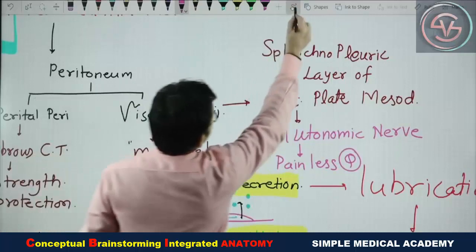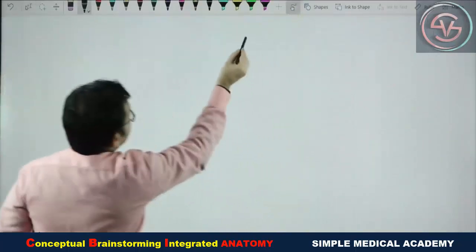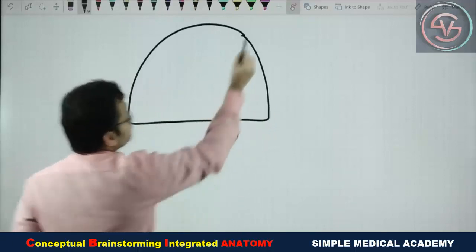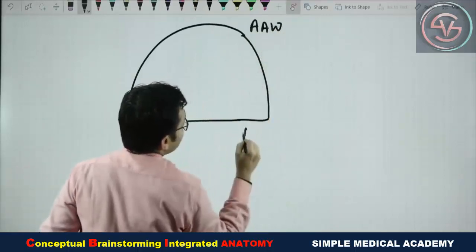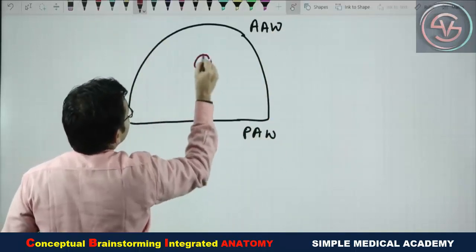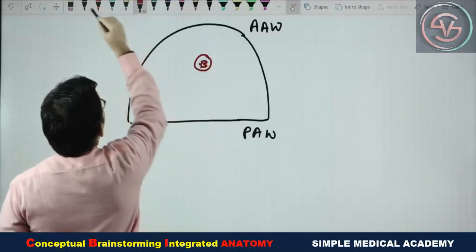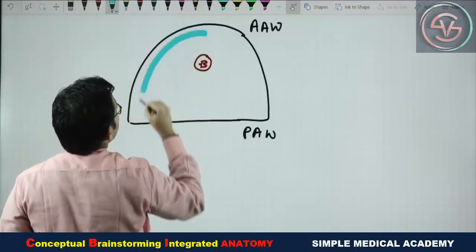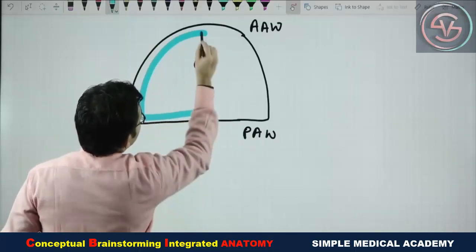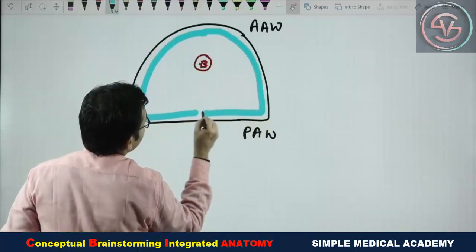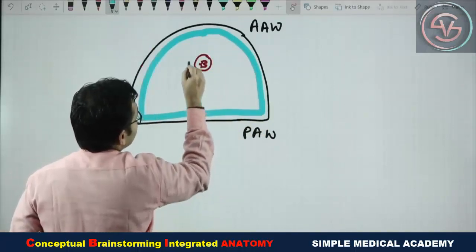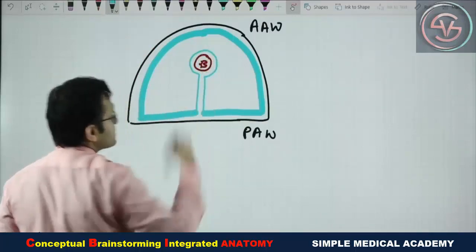Now again come to the next. We have seen that the abdominal cavity has an anterior abdominal wall and posterior abdominal wall, and the GIT tube has reached the center, and the peritoneum is covering the inner side of the anterior abdominal wall and posterior abdominal wall, and at the site of the peritoneal attachment it forms folds which surround the GIT viscera.